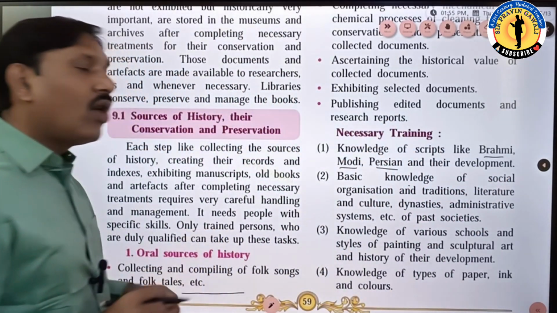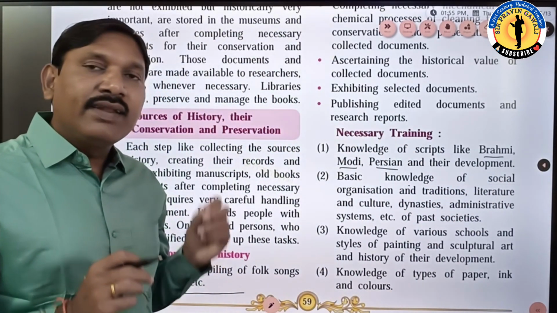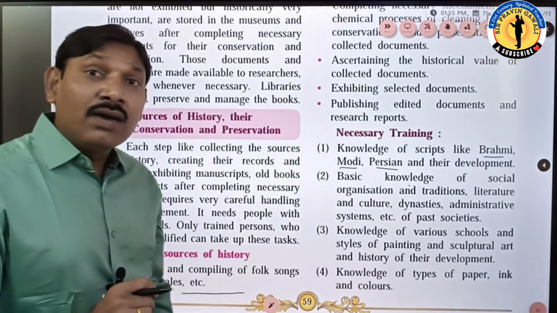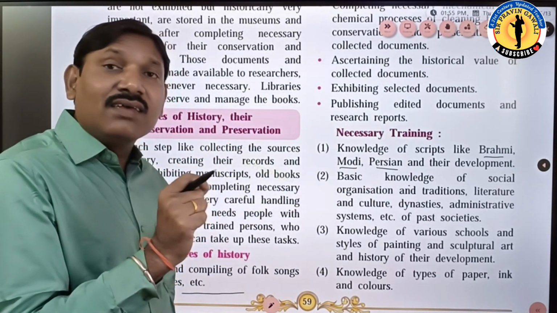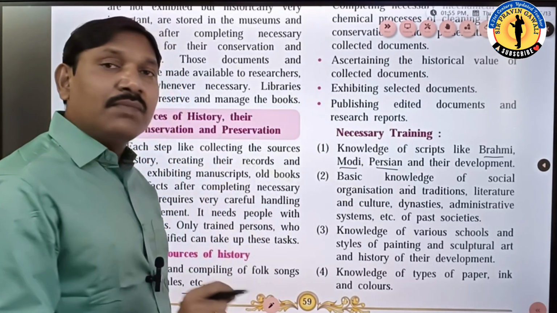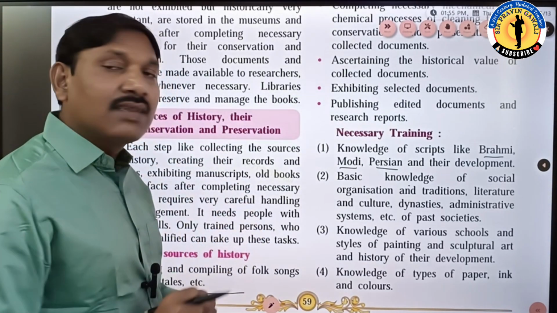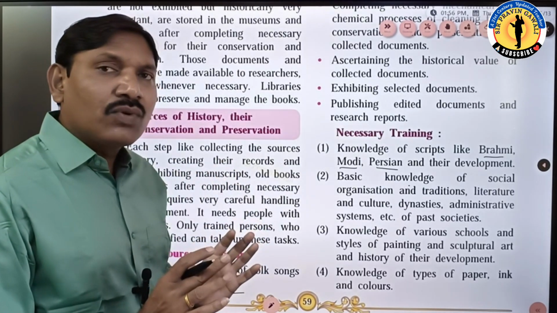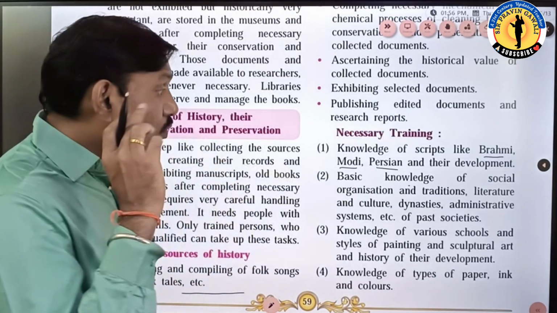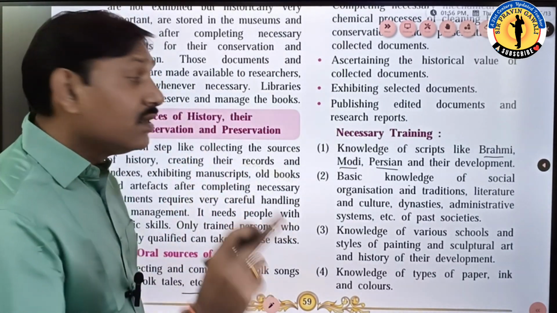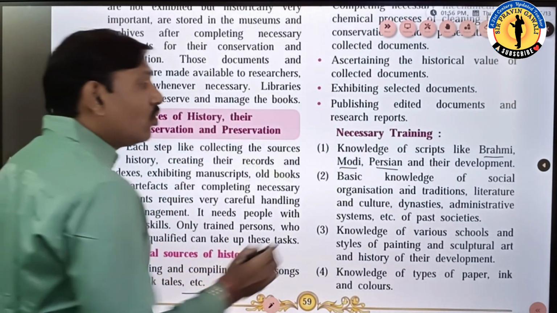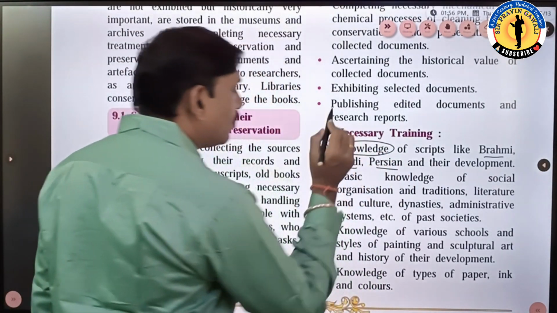So in short, we should give training related to language, or script, because the person should identify the script: Brahmi script, Modi script, Persian script, Urdu script, old Marathi script, Pali script. So many scripts are there, so we should have knowledge of them. Then only can we identify whatever is written. So such training should be given.